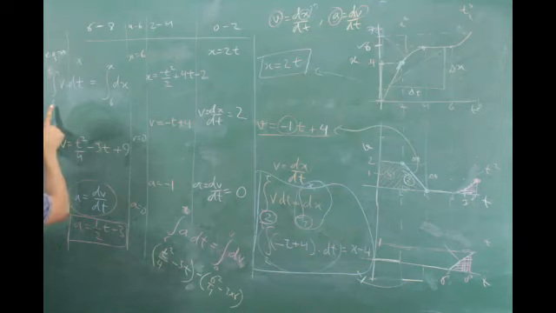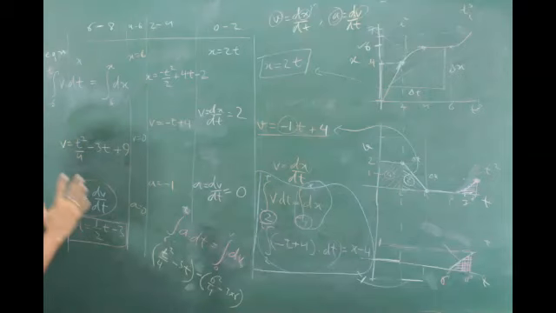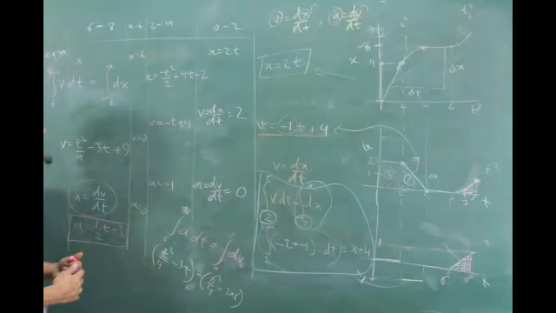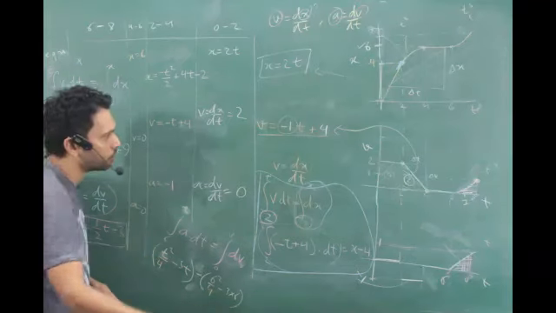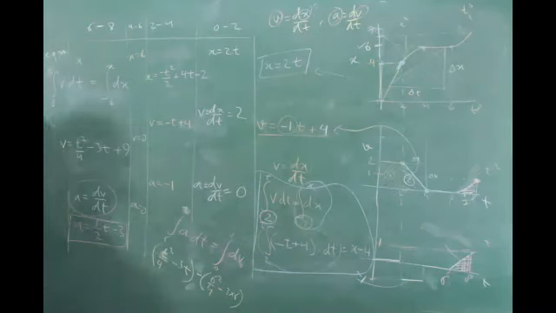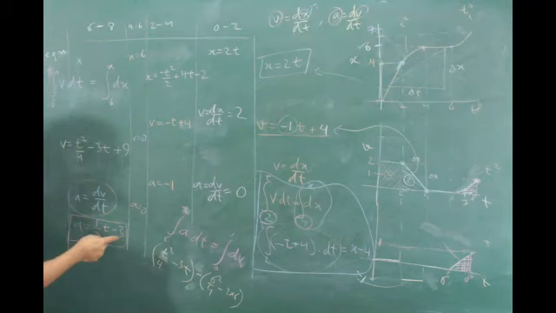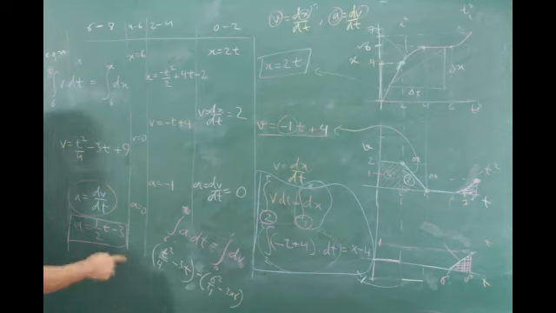If you are not writing these things, 6 and t, and you are saying I'll integrate this without writing those things, that means you just know that I have to integrate v, and you don't know what you are actually doing, which area to which area. So the whole sentence is: integration of v from time 6 to t will give me the displacement in that interval, the change in location from 6 to where. If you are able to say that in your head, you are on the right path.